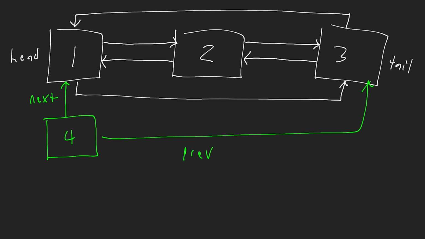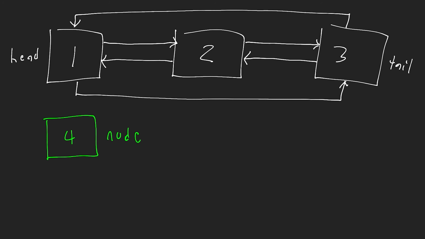We can do that. Now, how do we do that though if we have access to the head node? I'm going to write some code to do this, okay? So this will be our new node, and we have access to the head. Those are the two variables. Ignore that we have the tail here. So what we're going to write is the following.